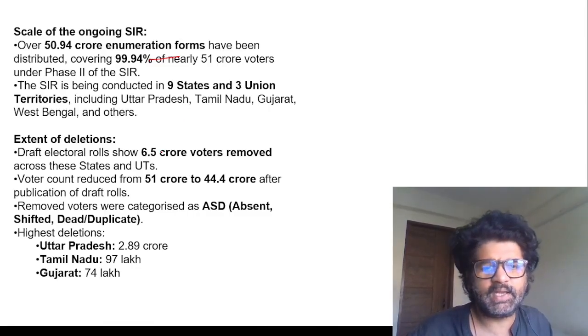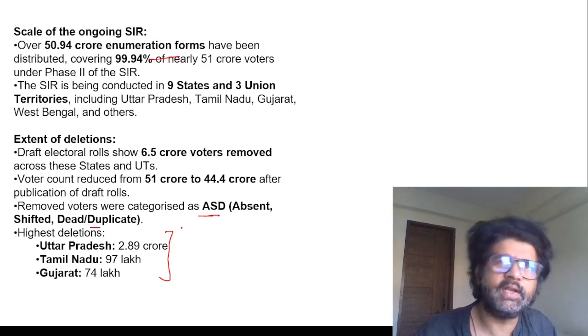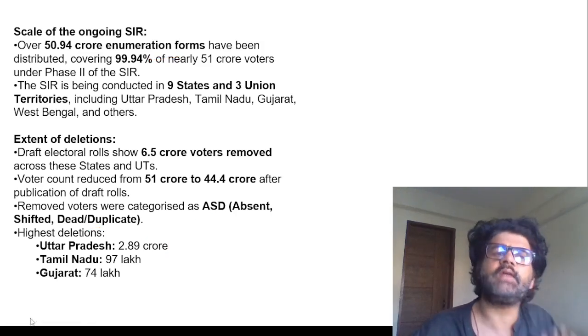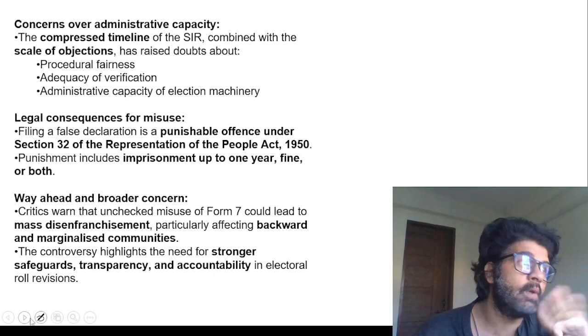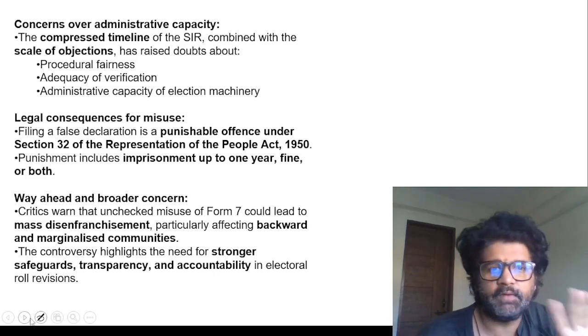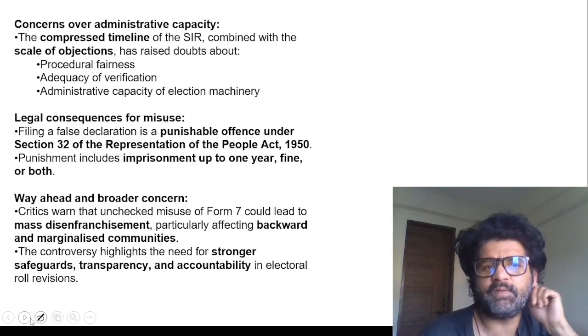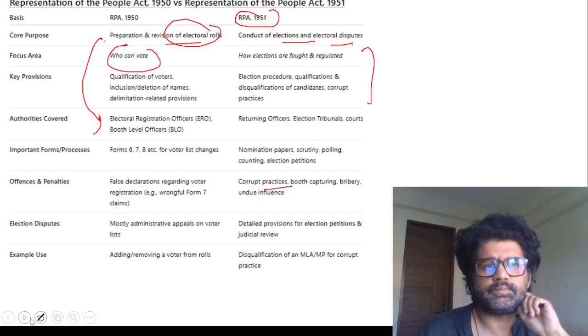Many names have been deleted, as ASDs: absent, shifted, dead, or duplicate. You can see these numbers. We will talk about SIR in detail from a mains perspective. Right now, from a prelims perspective, just keep it in mind. They can tell you Form 7 is a part of RPA 1951 dealing with this. No, RPA 1950 and all those things.